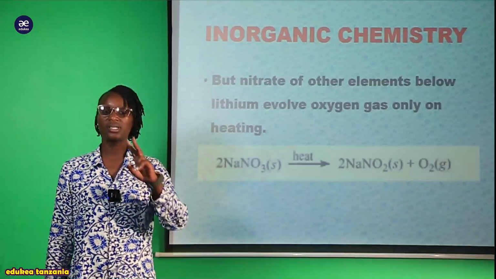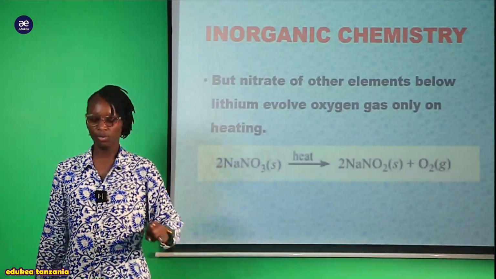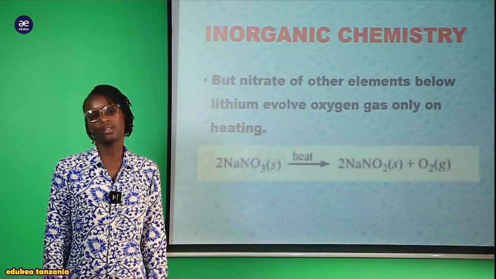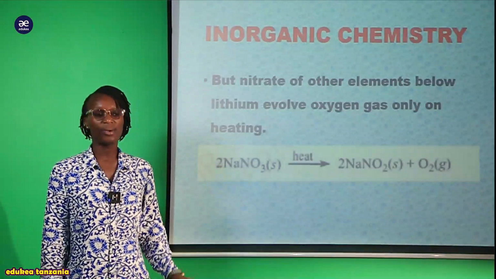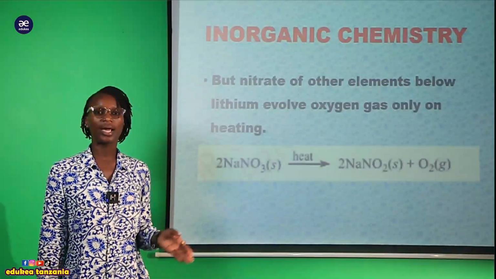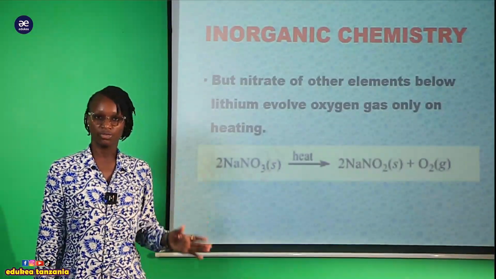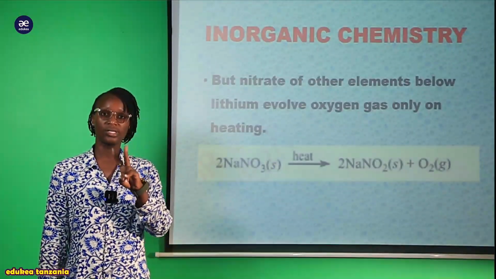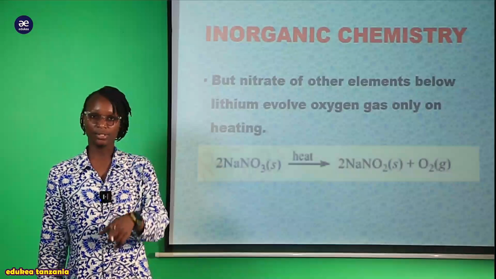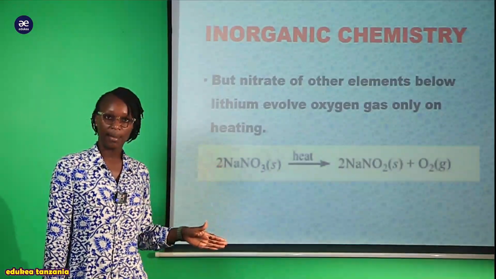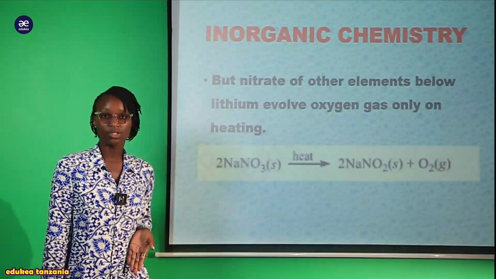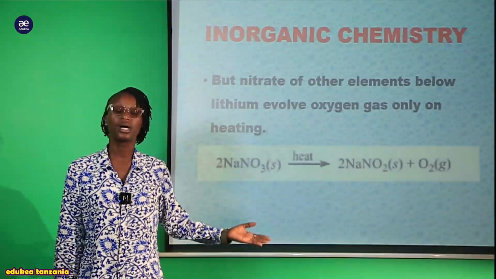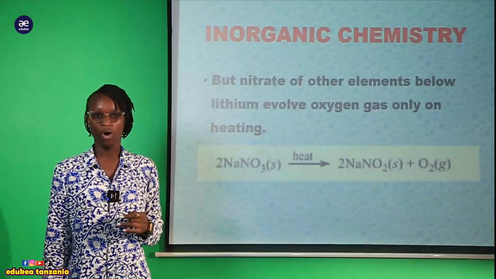Wakati kule tunaenda ku release two kinds of gas. Kwenye lithium lazima tu release nitrogen dioxide gas, lakini pia lazima tu release the oxygen gas at once. Lakini here is different. Kwamba zile metal nyingine ni group hilo lakini ile matokeo yake yanakuwa tofauti. Kwa hiyo ukichukua the nitrate of the lithium unaenda ku release two kinds of gas, the nitrogen dioxide and oxygen gas. Lakini the nitrate of the sodium, potassium, zile element nyingine zilizobaki zote utaenda ku release only the oxygen gas. So this becomes the anomalous behavior of the lithium.